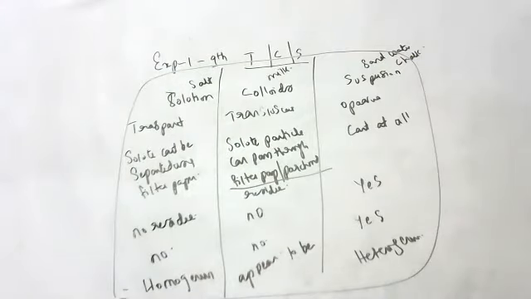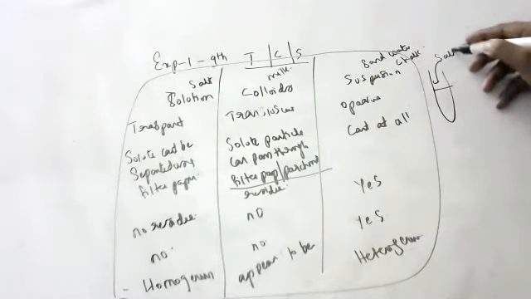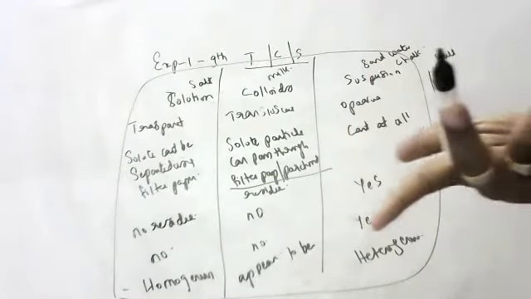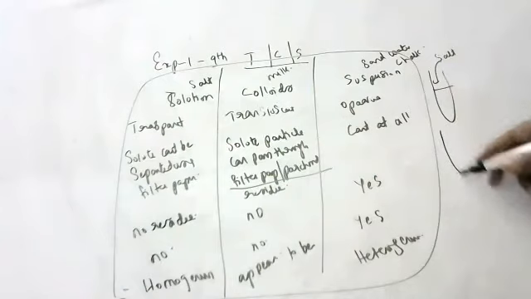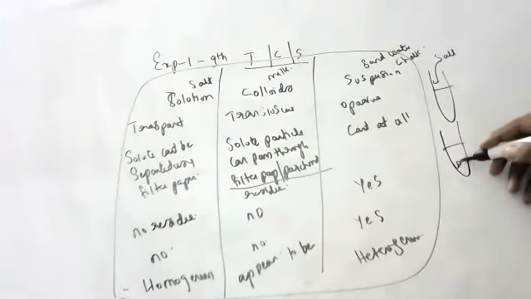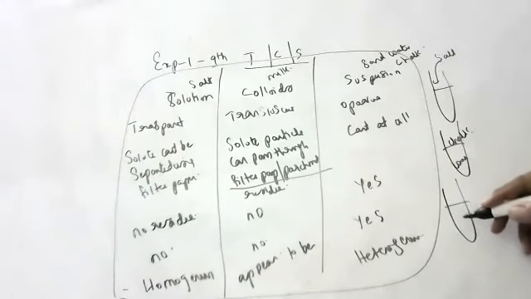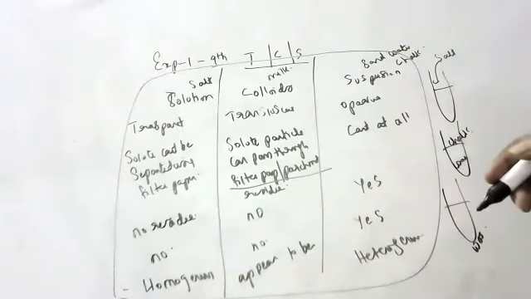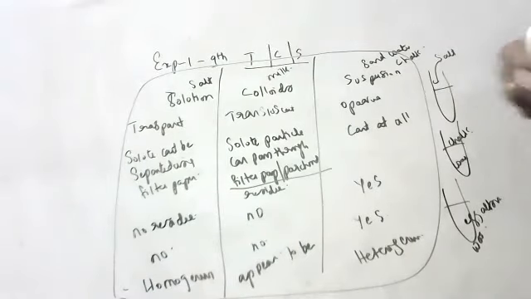So how do you prepare these solutions? They will ask. How do you prepare a true solution? Just take water in a test tube, add salt and mix with a glass rod. Simple, children. And how do you prepare a suspension? Take water and mix with chalk powder or something. And how do you prepare a colloid? Take water and mix egg albumin with the water, children.